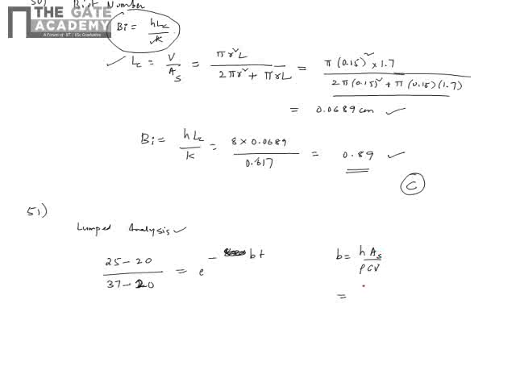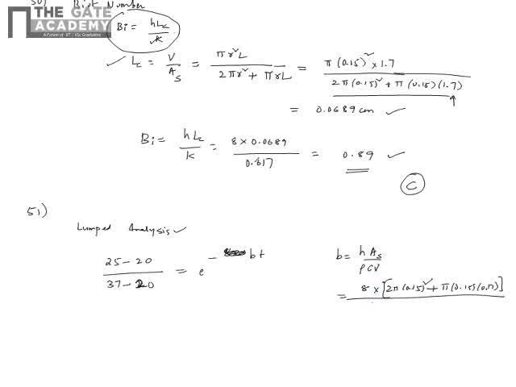When I substitute, H is 8, and As is the entire surface area, so 2 pi into 0.15 whole square plus pi into R into L, divided by the density.